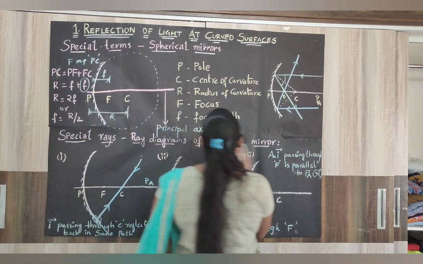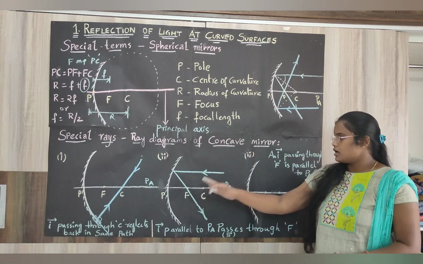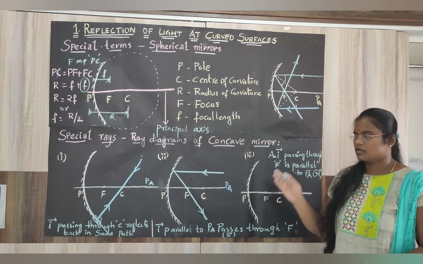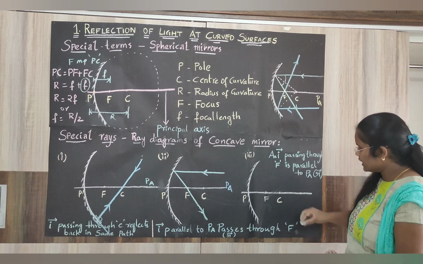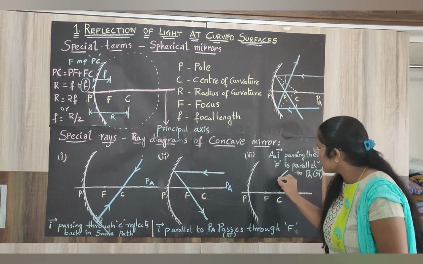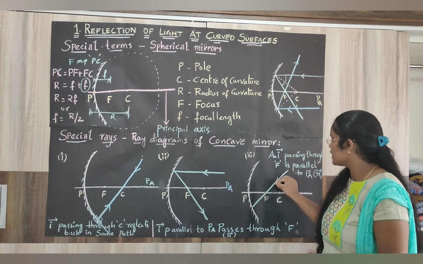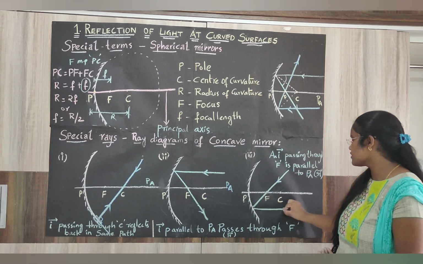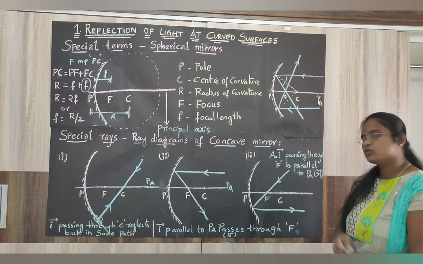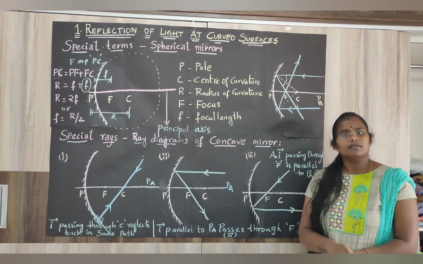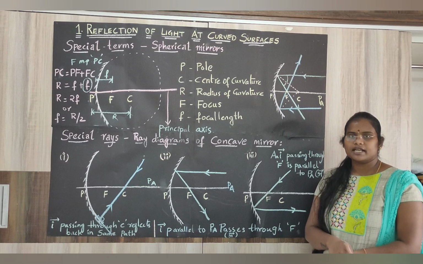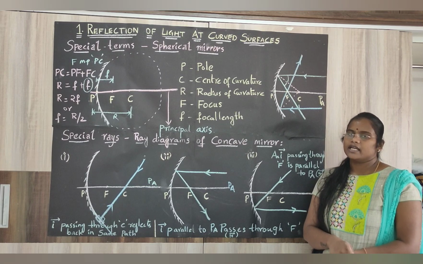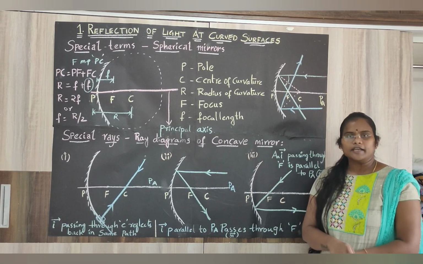And the converse of it, the reverse of it, is the third case. What is the third case? When an incident ray passes through the focus, then definitely its reflected ray is parallel to the principal axis. Now let us see, by using all these three special rays, we will draw the ray diagrams related to the concave mirror.